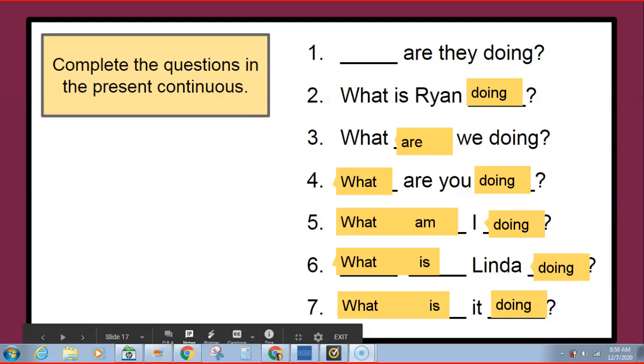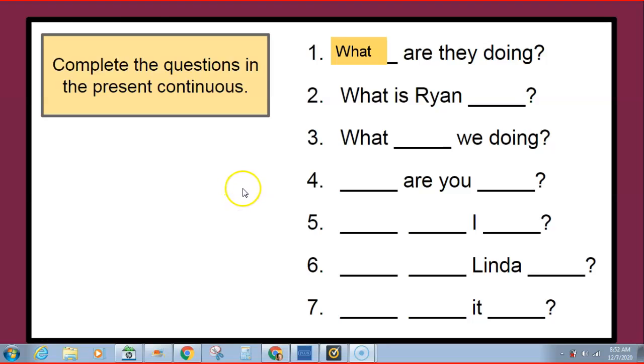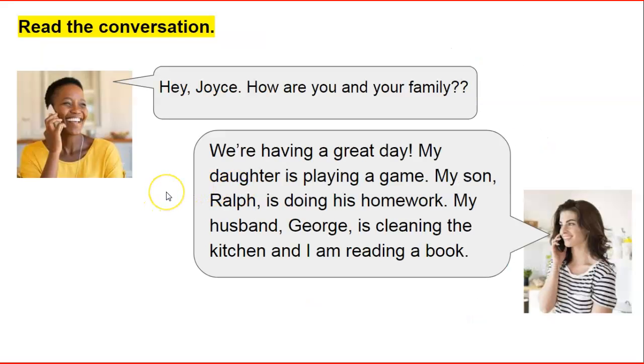What are they doing? Number 2. What is Ryan doing? Good. What are we doing? Good. What are you doing? Nice. What am I doing? What is Linda doing? Good. What is it doing? Excellent. Thank you very much, Odete. She got 100% on that one. Good job. Okay. Let's look at the conversation.